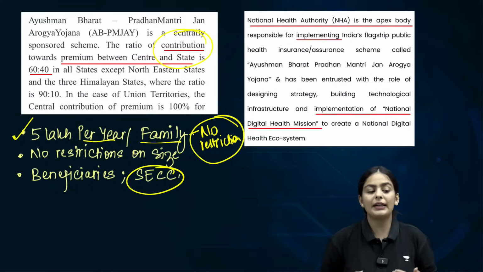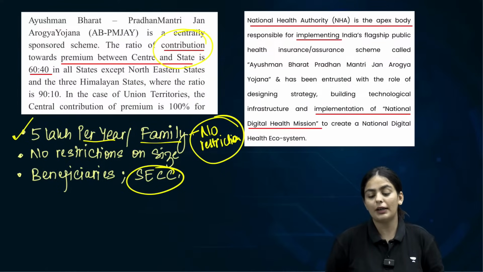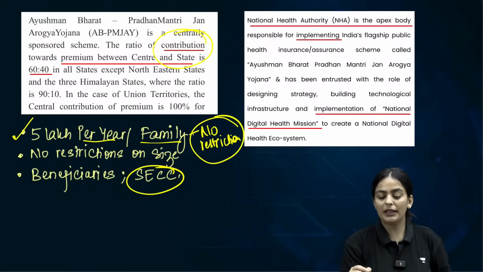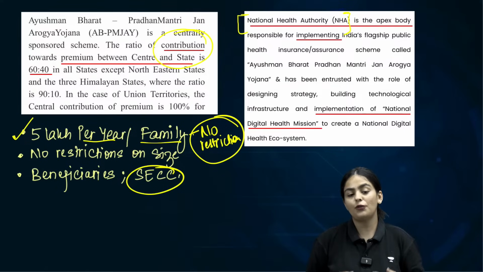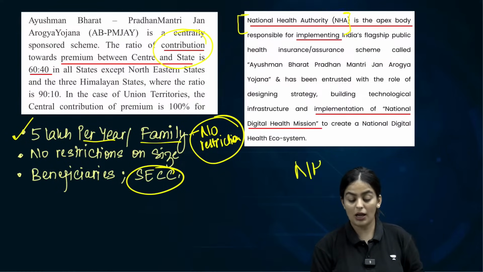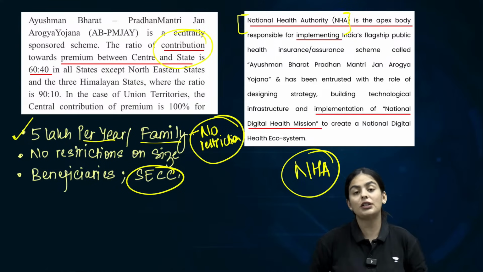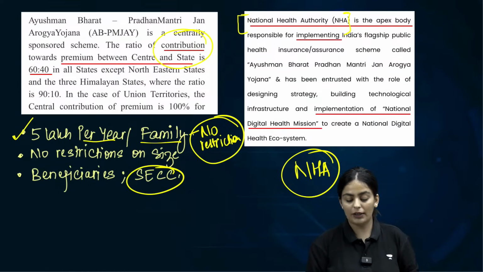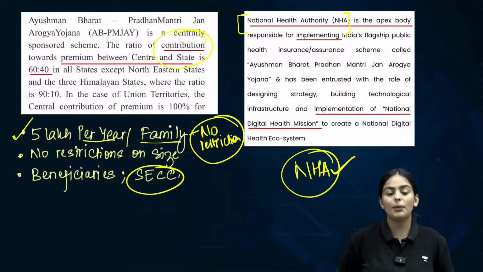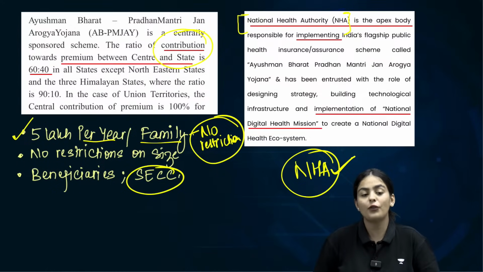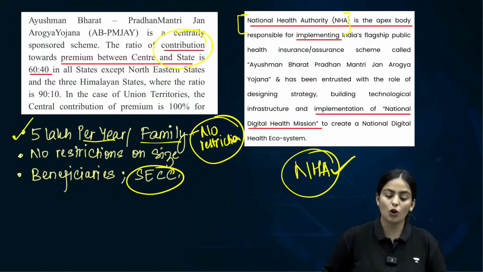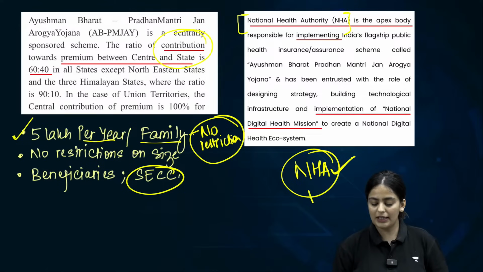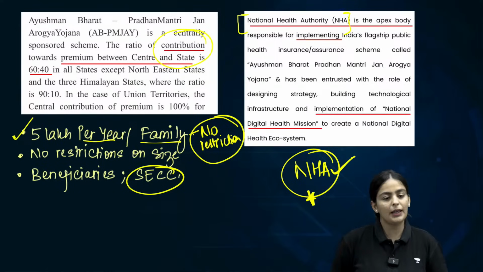Then who is the implementing authority? Who is the implementing authority of this particular scheme? The implementing authority is what you call the National Health Authority, which will be responsible for implementing the Ayushman Bharat Yojana as well as the National Digital Health Mission. Why is the National Digital Health Mission important? Because a lot of health IDs will be made in order to make the treatment seamless across hospitals as well as for insurance claims. So that is why NHA is something that you need to remember, the implementing body.